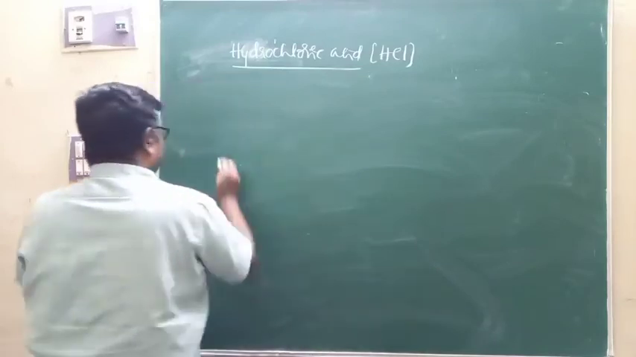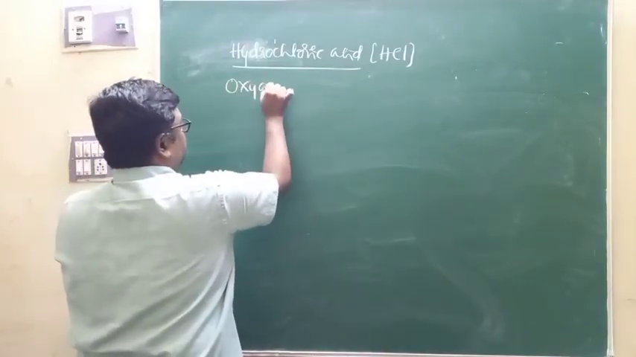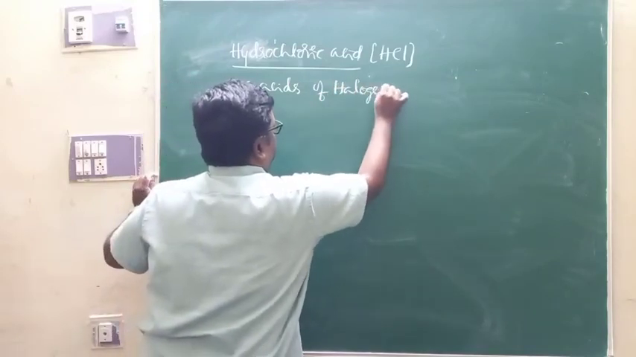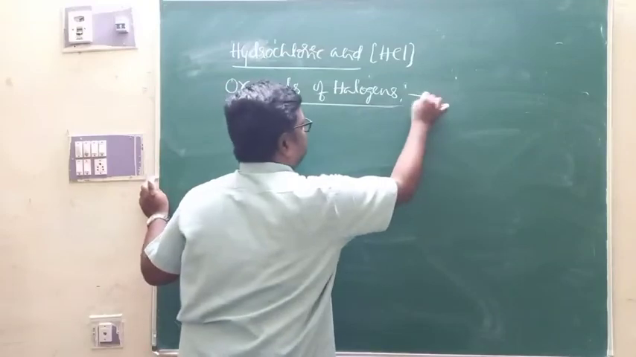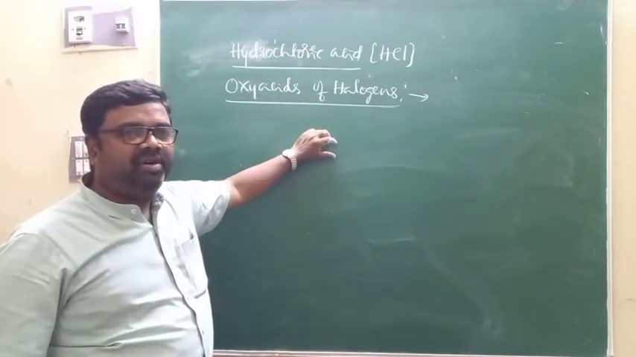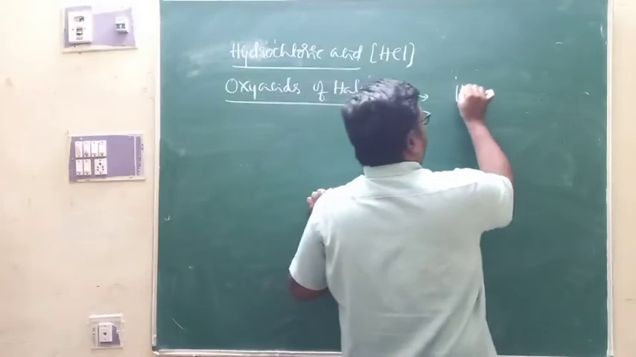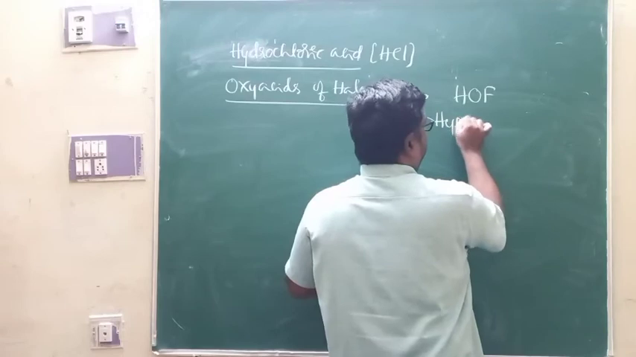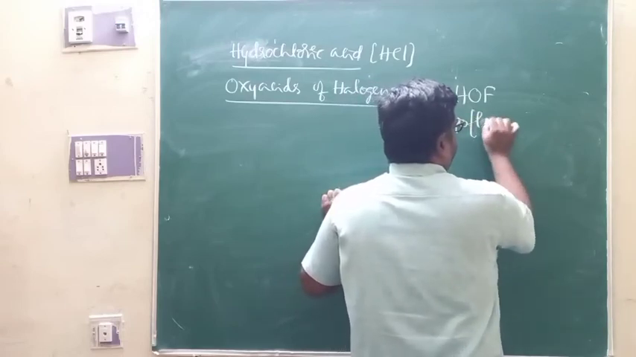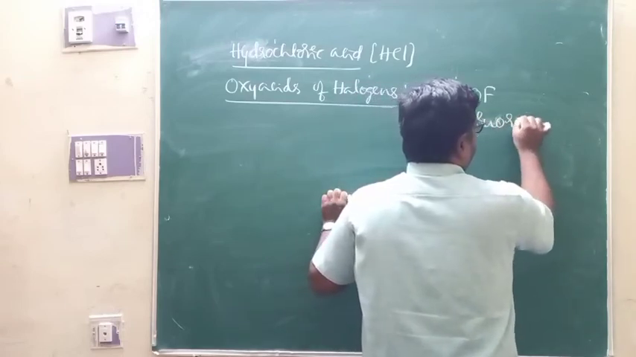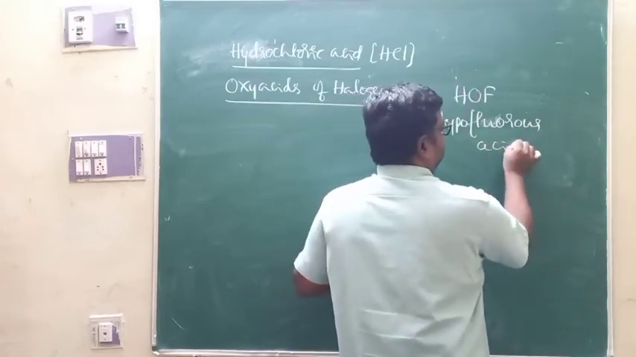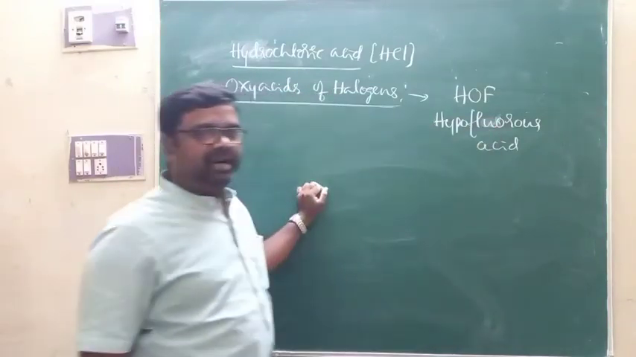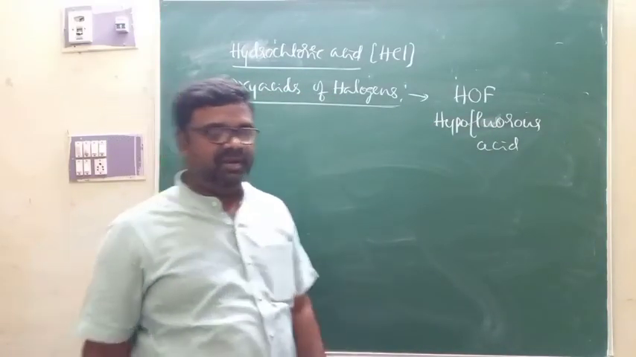Now at this moment, we'll go for the next topic, that is oxyacids of halogens. As far as halogens are concerned, they have the tendency of forming oxyacids. Fluorine can form only one oxyacid, that is hypofluorous acid. But other halogens can form different types of oxyacids.